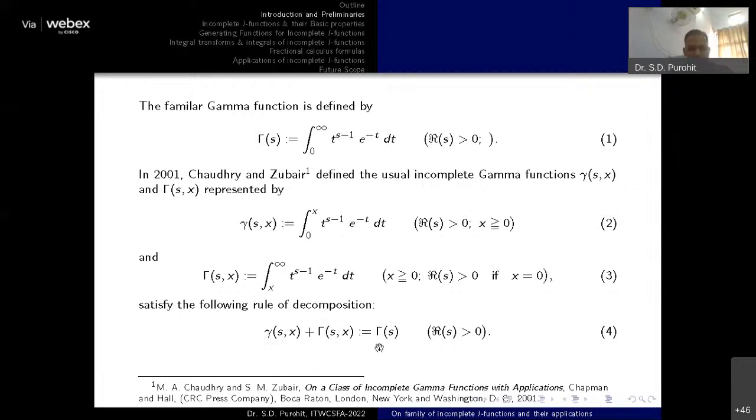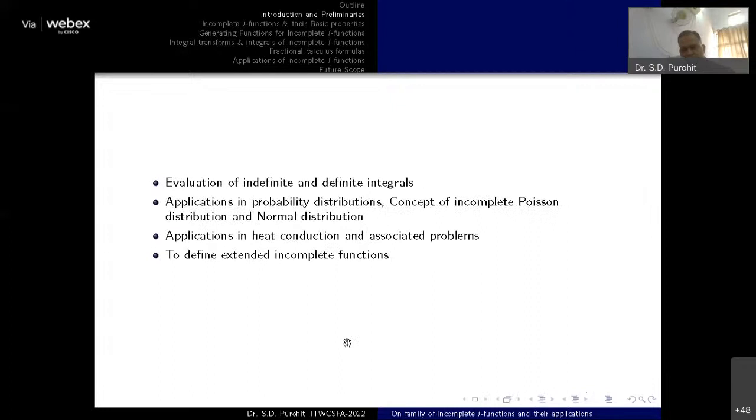Okay, so every time we will be getting two categories of functions, one of the lower type and another an upper gamma function. So why is there a need for these incomplete functions? As per literature, there are so many applications of these incomplete gamma functions, particularly evaluation of indefinite and definite integrals. They have shown a number of applications in this area.